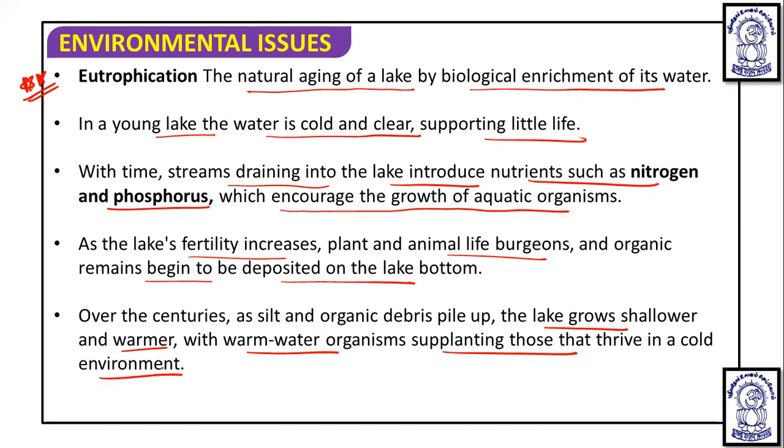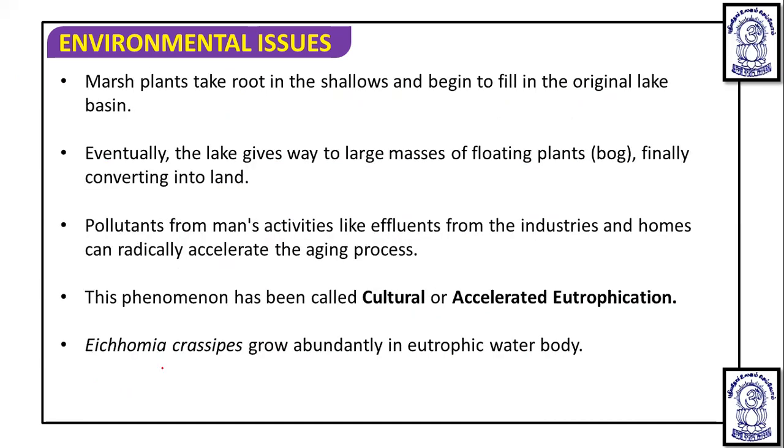Marsh plants take root in the shallows and begin to fill in the original lake basin. Eventually the lake gives way to large masses of floating plants and finally converts into land.